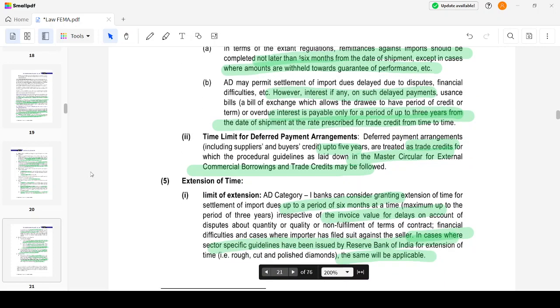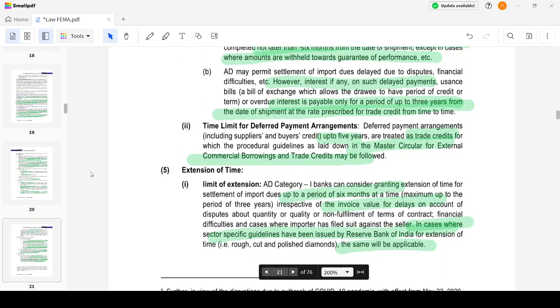Time limit for deferred payment arrangement. Deferred payment arrangement up to 5 years is allowed, which will be understood as trade credits. Trade credit circular guidelines will be followed.